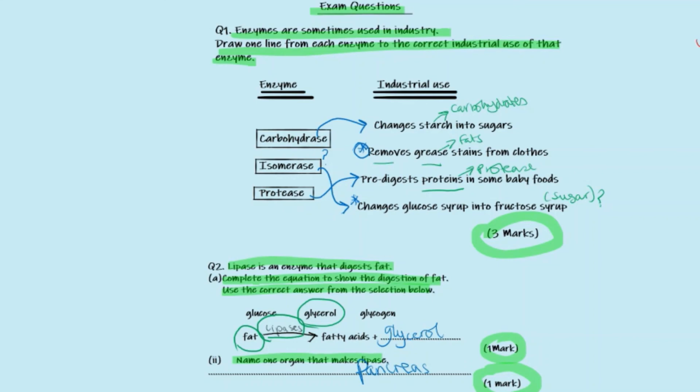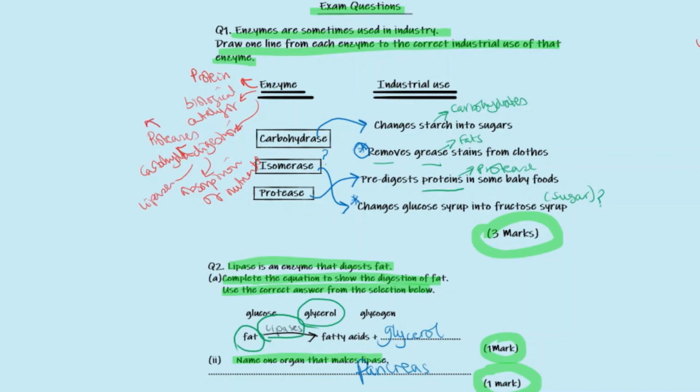Our linking word today is enzyme. So if we think about enzyme, we should think about proteins, we should think about biological catalyst, about digestion. When we think about digestion, we should think about absorption of nutrients. When we think of digestion, we should also think of the 3 different types of enzymes: proteases, carbohydrases, lipases. A protease, we should think of pepsin. When we think of pepsin, we should think of the stomach.